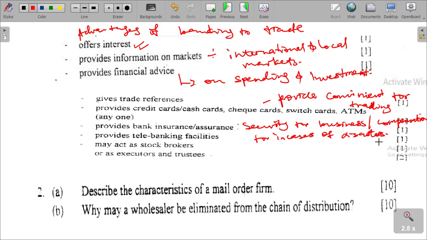I'm quite sure you know that there are uncertainties that can happen in businesses. Such uncertainties need to be covered. Banks can also provide telebanking facilities and may act as stockbrokers, in terms of buying and selling of shares.